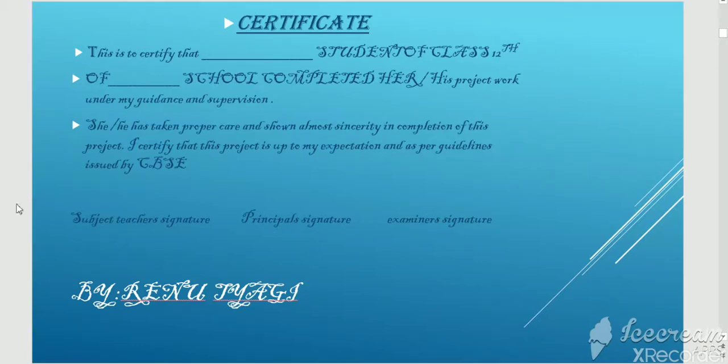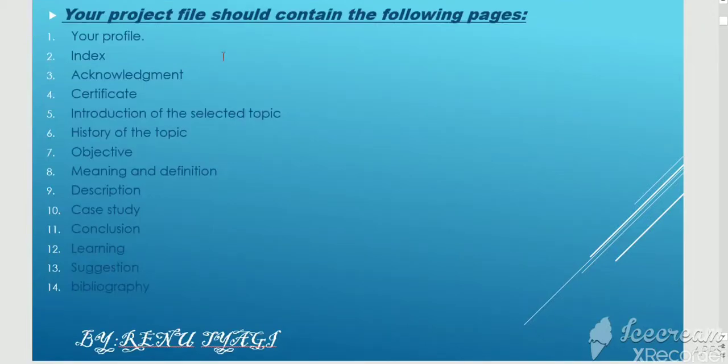Next, children, like if we take an example of a commercial bank, you are making a project on a commercial bank or RBI. So how can you make a project? Let's see, children. If we are selecting the topic RBI's function, right? So here we will start from here. Write the introduction of the selected topic, that the topic we have selected is the functions of RBI. History of the topic means when the RBI was established, where is the head office of RBI, objective, then meaning and